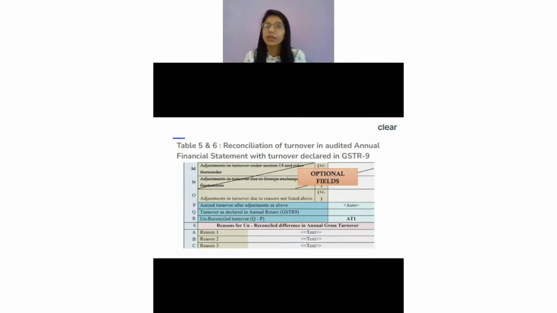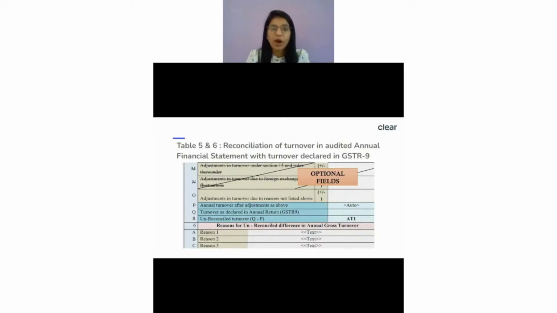But as I told, we should always prepare 9 and 9C parallelly, which means first you prepare your draft GST-9, then prepare 9C. If there's some adjustment which needs to be made, make it in GST-9 and then you file your 9. If you have done that, then most of the time in table number 6, you're not going to fill any information, which means there would be no information which will even form part of your table number 6.